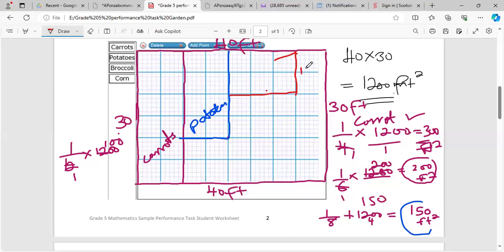So this is 10, 5, 10, 15. Yeah, so 15 times 10 give us the 150. Alright, so this represents the broccoli.